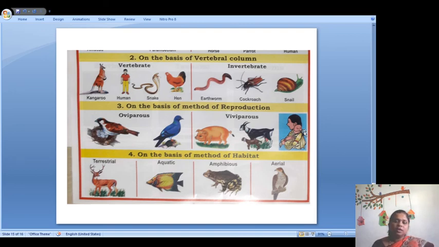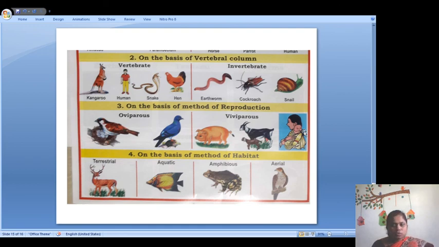It lives in the water also, it lives on the land also. Then tortoise, it lives in the water also, it lives on the land also. So those animals are called amphibious animals. The animals which live on both land and water are called amphibious animals. The animals which live only in water are called aquatic animals.